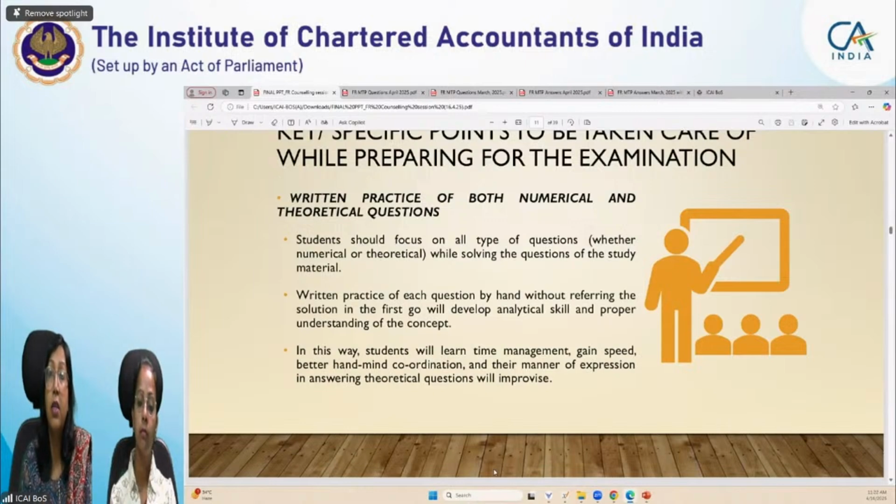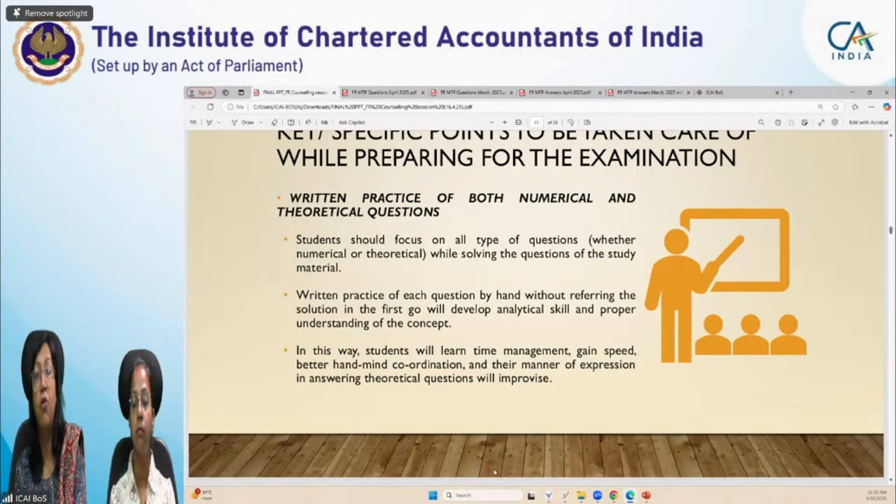Your scenario may not ask you to prepare a financial statement, may not ask you to calculate something, but may ask you to apply these provisions and give the treatment in the form of explanation, in the form of conclusion, in the form of stating whether the already done treatment is correct or not. Recommendations, conclusions, evaluation. So there comes the role of a consultant. This paper will help you in developing your consultancy skills.